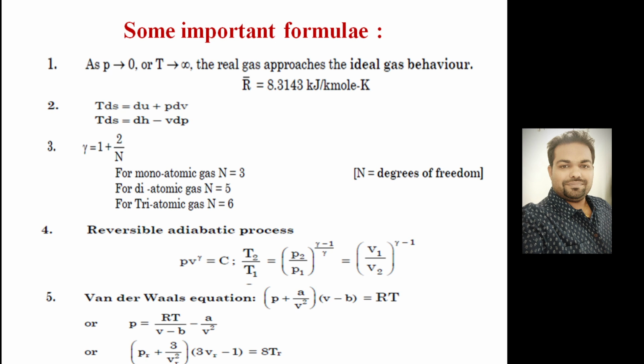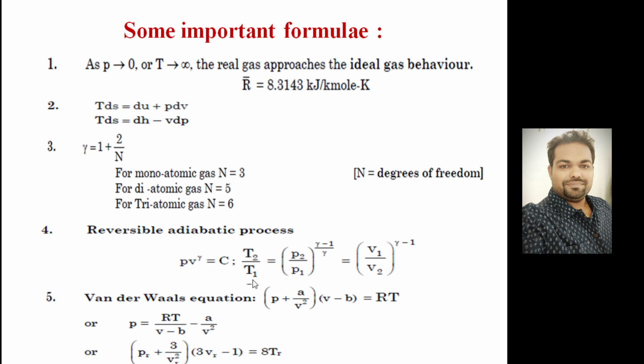Van der Waals gas equation of state, we know, is P plus a by V square, times V minus b, is equal to RT. This is the Van der Waals equation. This is the basic general definition that you might have gone through in your 10 plus 2 physics. If you rearrange the terms, you can get pressure is equal to RT divided by V minus b, minus a by V square. And these are the reduced properties, just leave it. This derivation will be done when I introduce the real gas concept.